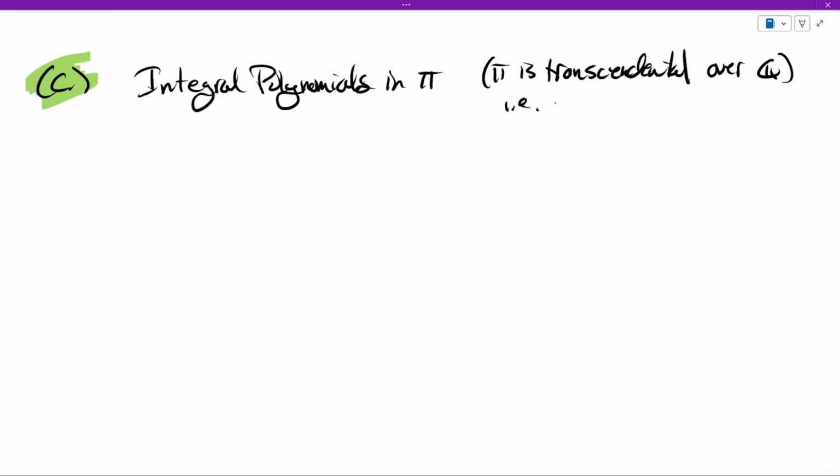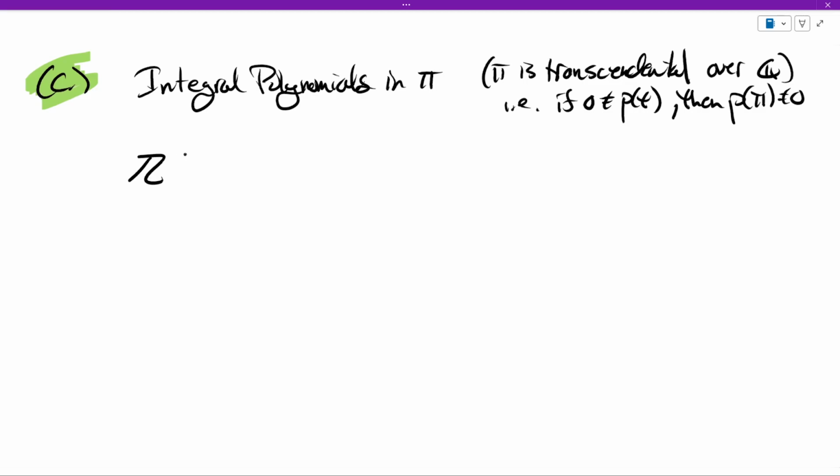So if we have a non-zero polynomial over Q, then p of pi is not 0. So it does not satisfy any algebraic equation over Q. All right, so what do integral polynomials in pi look like?